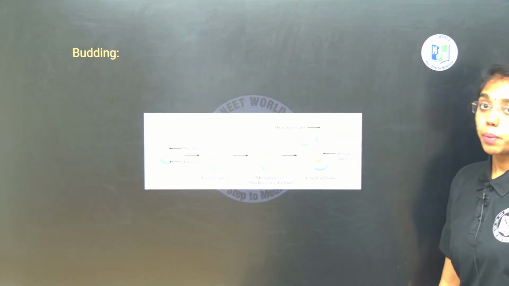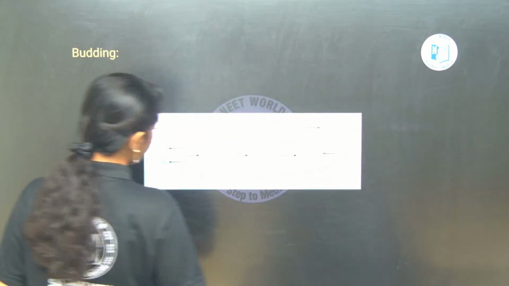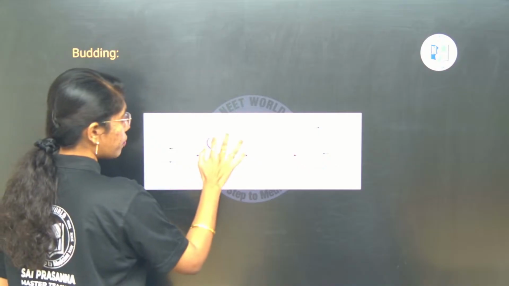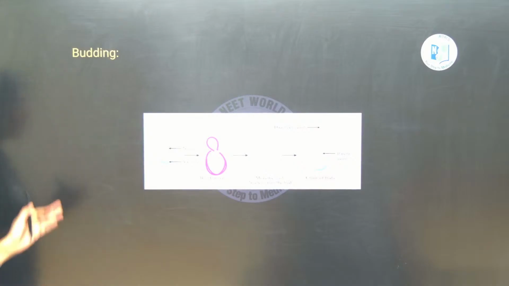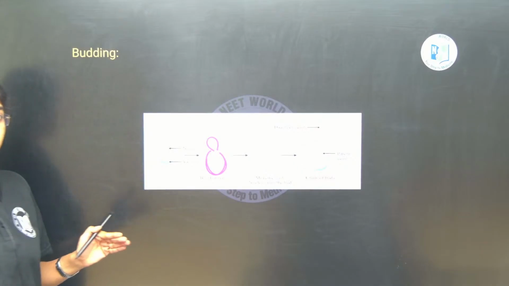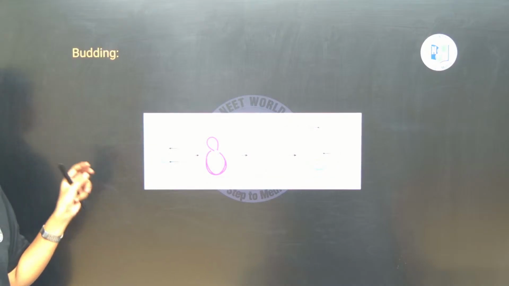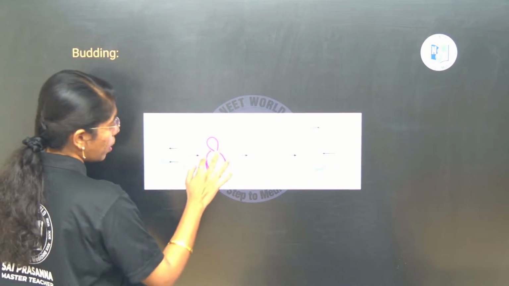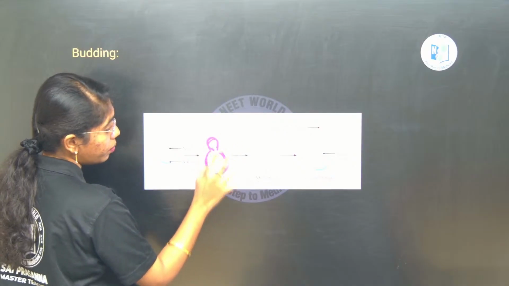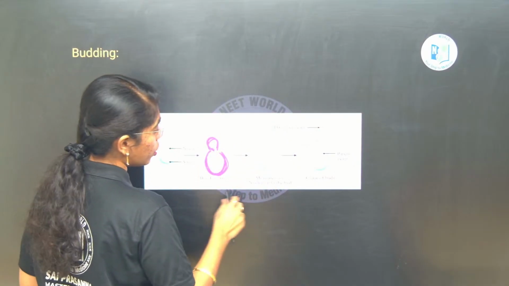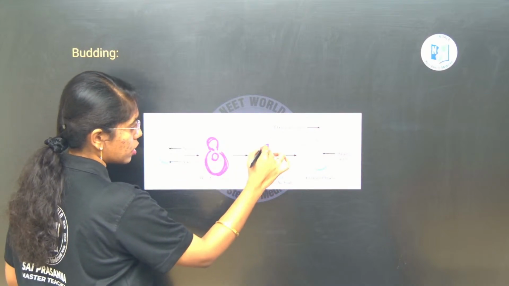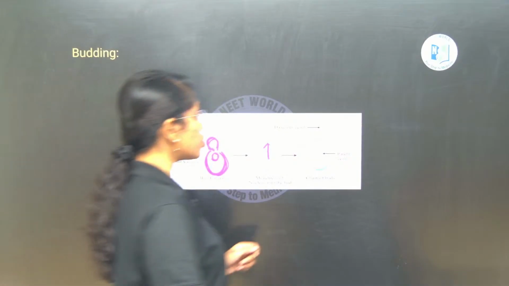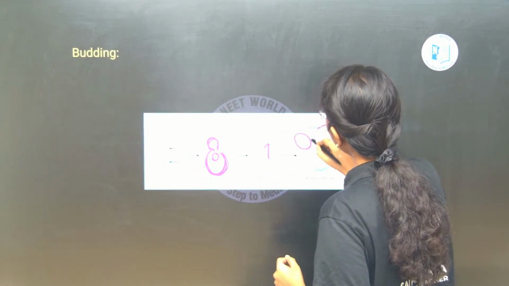Next, budding. Budding is observed in organisms like yeast, where the cells are not uniform in shape, wherein the bud is formed from the parental body, from the parental yeast, which is a unicellular fungus. The specific name is Saccharomyces cerevisiae, wherein from the parental body a daughter bud is formed and the nucleus will move into the bud. The nucleus from the parent body will move into the daughter bud. As such, from the parent many daughter buds will be formed as a chain.